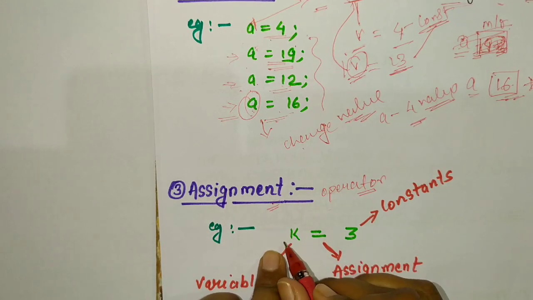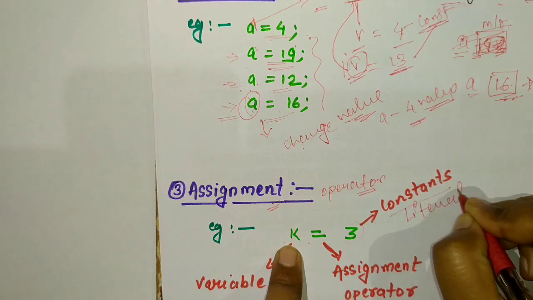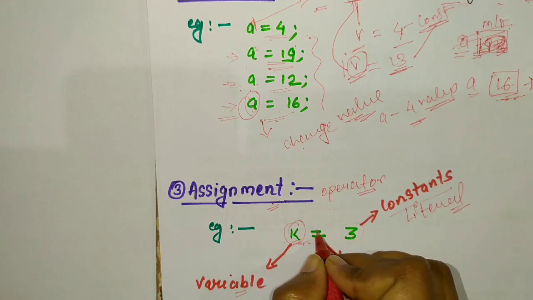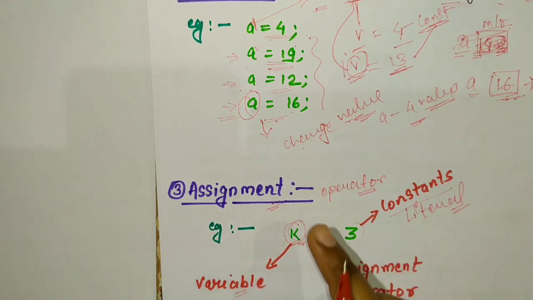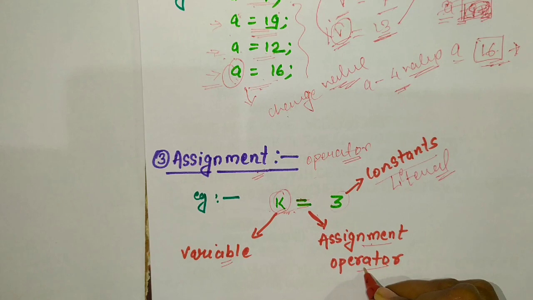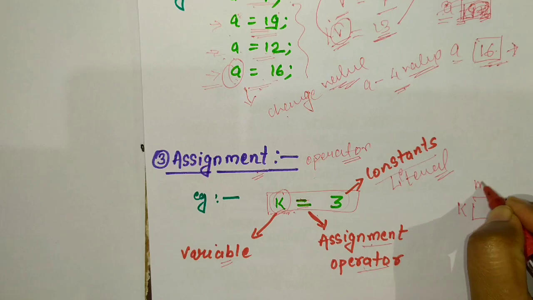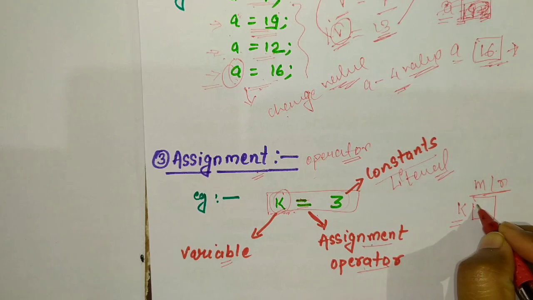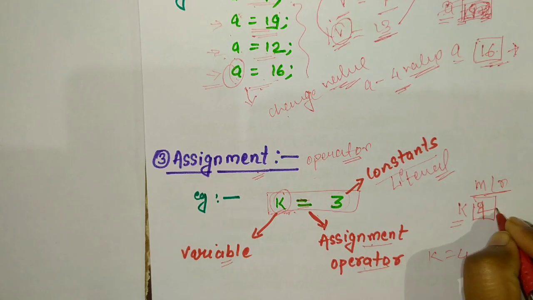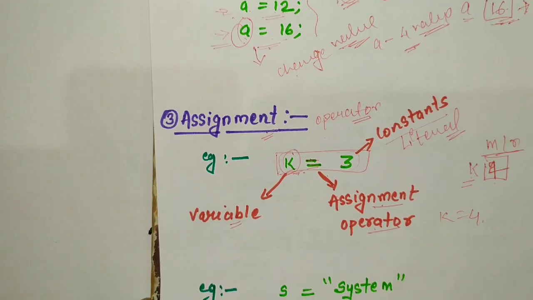Suppose we write k equal to 3. Here 3 is a constant, constant meaning literal. k is a variable, variable means it can change a value. And here the equal to sign, in a computer, is called the assignment operator. It is called that because by reading this statement, the k variable, which is a memory of the computer, stores the value 3. Next we write k equal to 4. It can change the value, and now the value of k is 4.